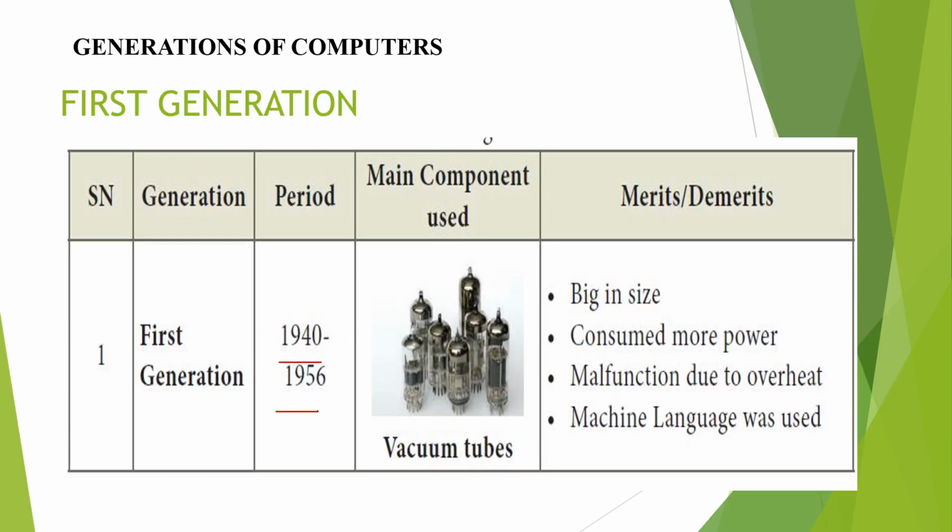The correct apt year is 1942-55. But in our book, up to last year, this was the year for vacuum tubes, that means the first generation computer. But now they are giving 1940-56. So memorize this. Whatever is given in your book, you must memorize that. Don't think of other things.